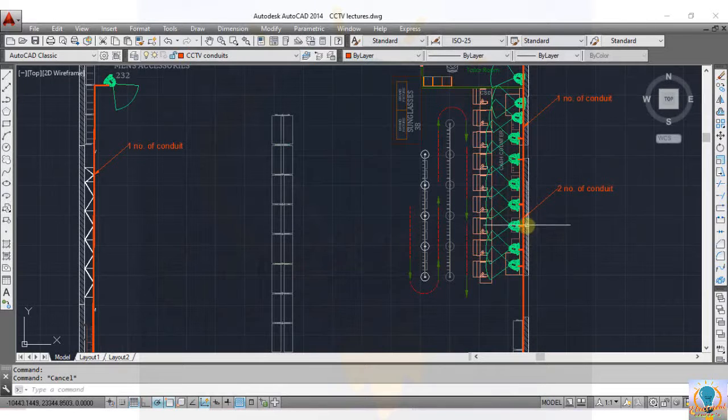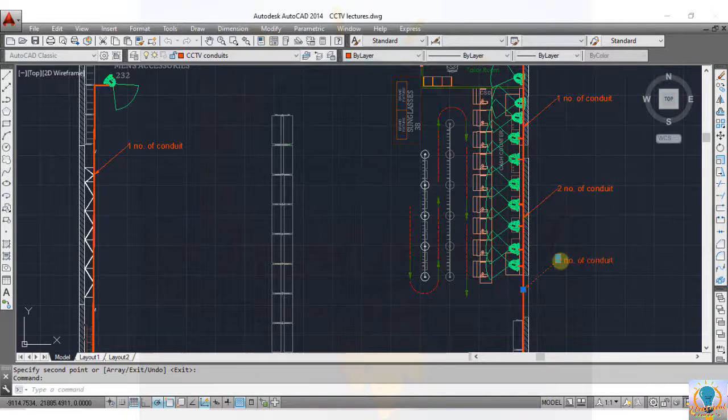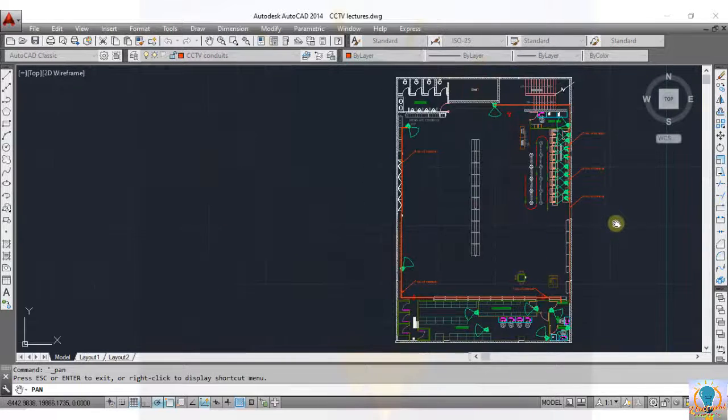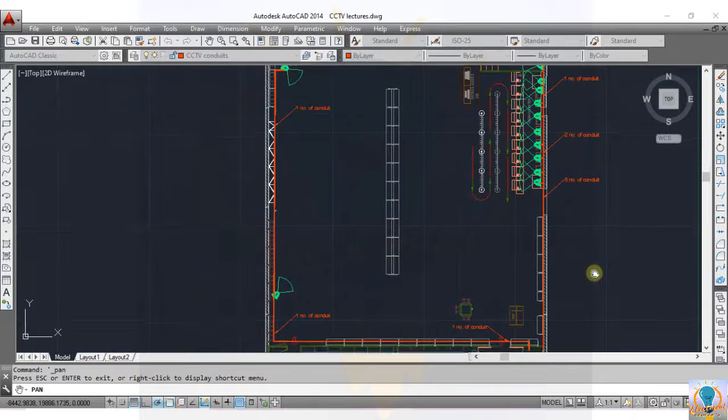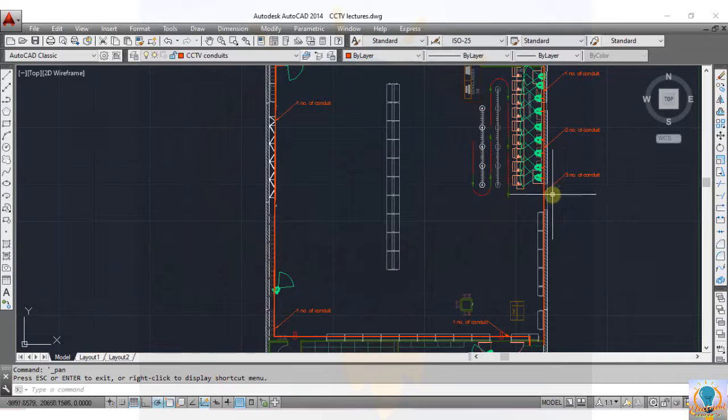Now again one conduit for these remaining cameras, then mark at this point. So from here 3 conduits will run up to this final location and again mention here.